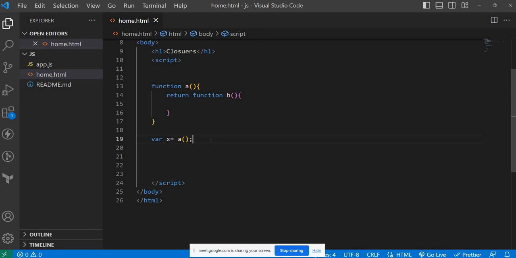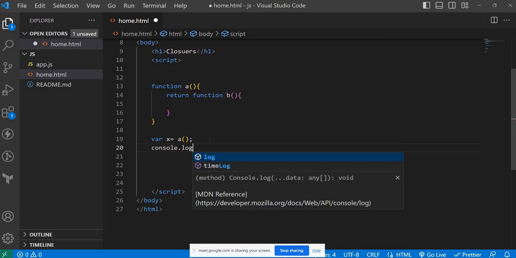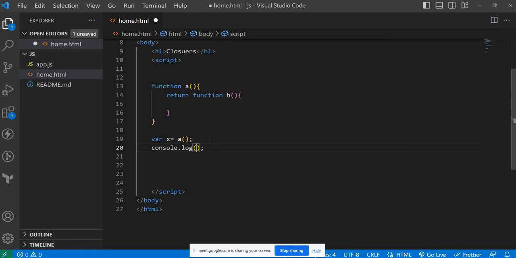It's very, very simple. Now tell me what will be the output for x. Function b. Yeah, fantastic.